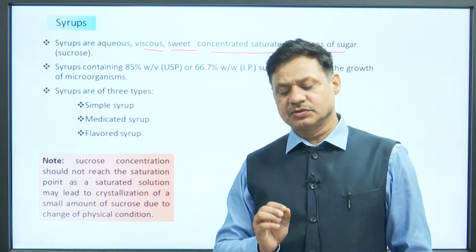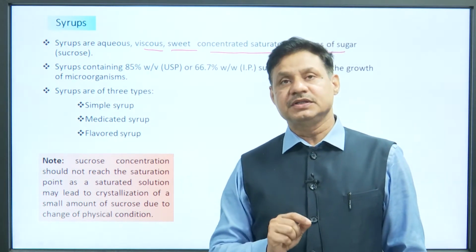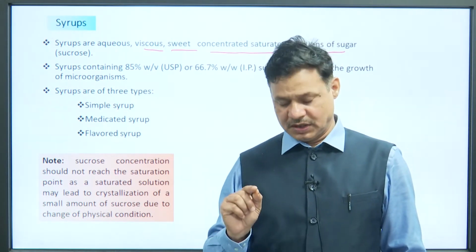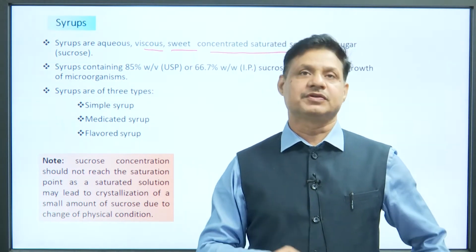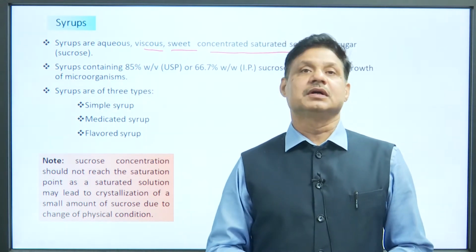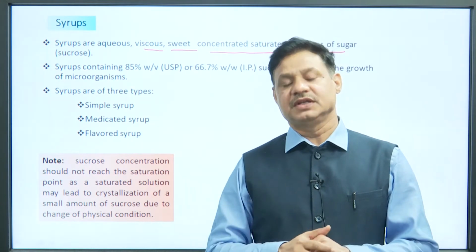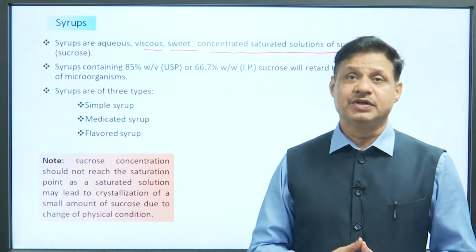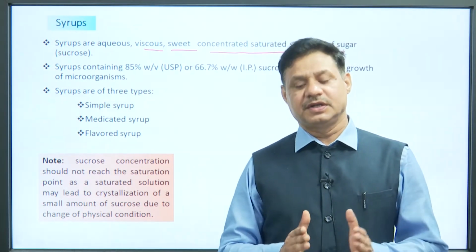Simple syrups means those containing only sugar and water, known as simple syrup. Medicated syrup is simple syrup with some medicinal agent, such type of medicament or agent that is responsible for therapy, known as medicated syrup. Flavored syrup means simple syrup with some flavoring agent, for example orange syrup. Medicated syrup like codeine phosphate syrup, and simple syrups are only plain water and sugar preparations.